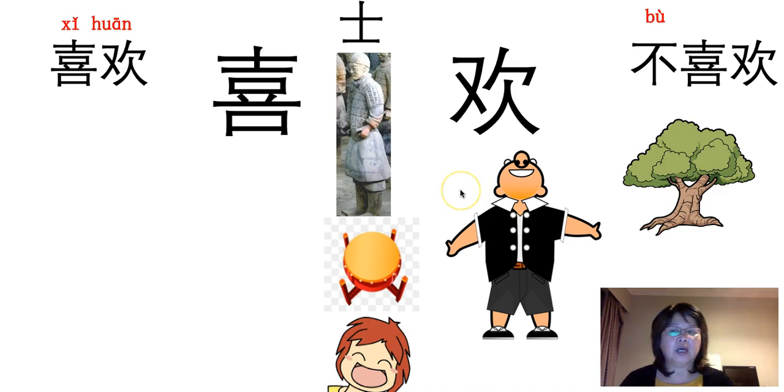Okay, so the opposite word for 喜欢 is 不喜欢. The character 不 originally is like the roots of a tree because the roots are underneath the ground, so you can't see, so it's no. So that's why it's called 不. So nowadays we use 不 as no for negative word. So 喜欢 like, 不喜欢 don't like.